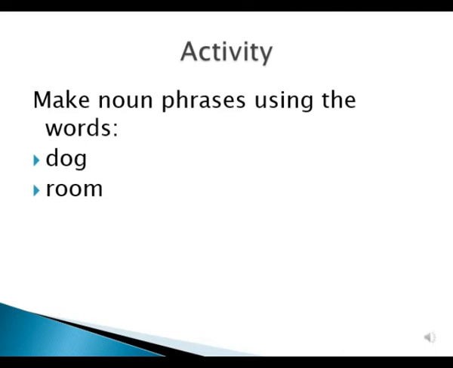I have a small activity for all of you now to see if you have got the concept of noun phrases or not. There are two nouns, dog and room, written. What you have to do is you have to make noun phrases using these nouns. How are you going to do it? You will think of certain words explaining both the nouns. The combination of those words with dog and room will turn these into a noun phrase.